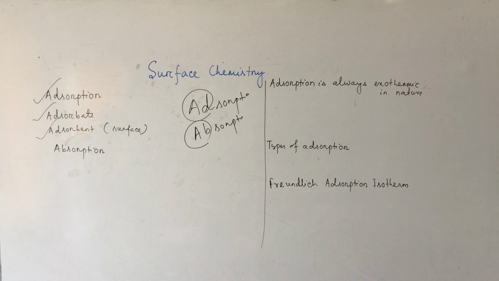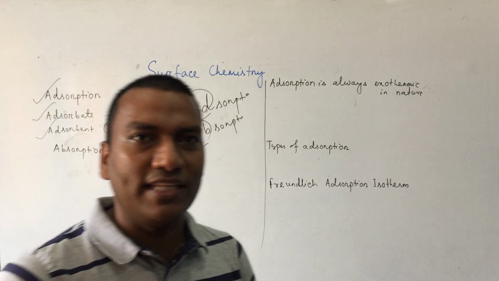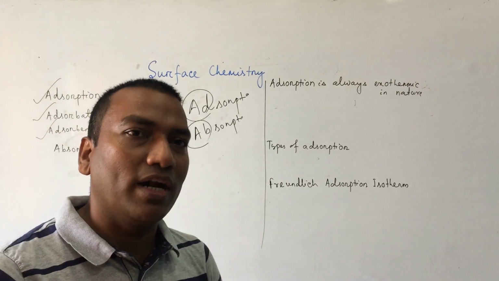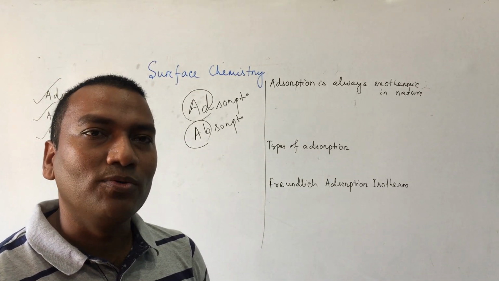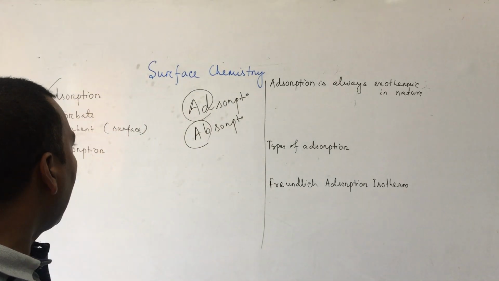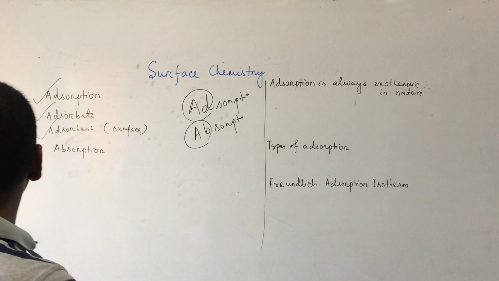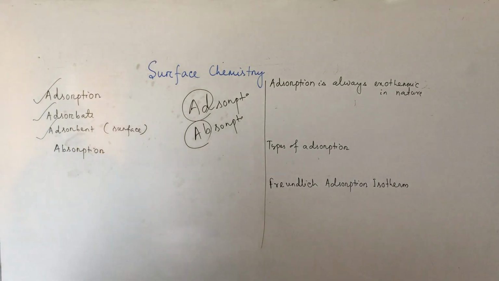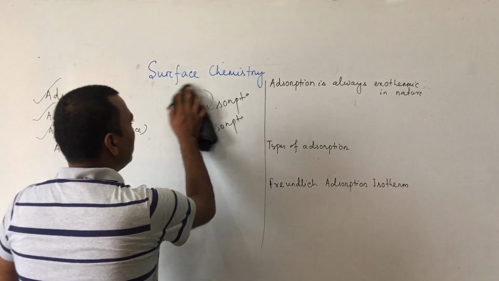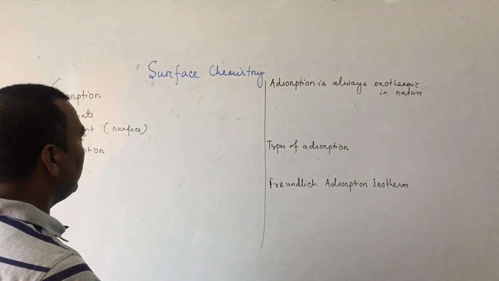When ammonia is passed through water, it forms ammonium hydroxide. That means ammonia reacts with water, so it is not adsorption. But when ammonia is passed over charcoal powder, the ammonia gas will be completely adsorbed over the surface of the adsorbent. Clear now? So this is the meaning of adsorption, adsorbent, and absorption.